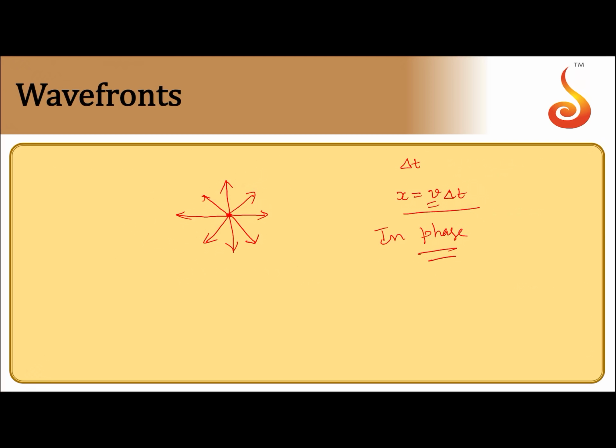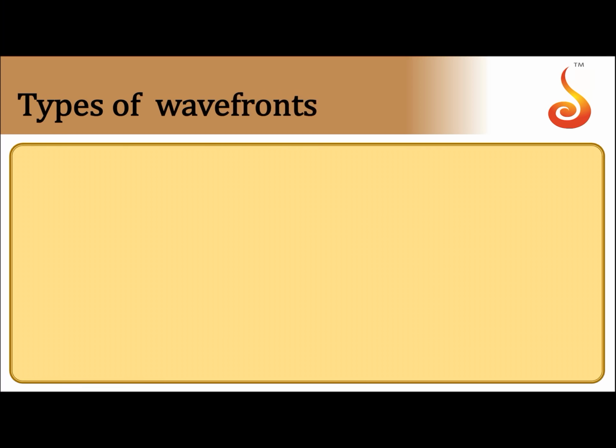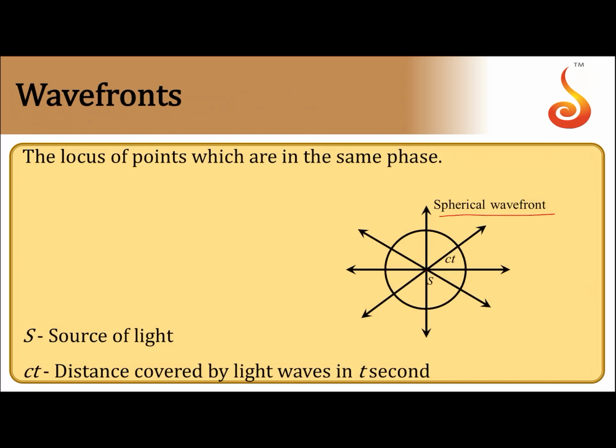So, this kind of a surface in which every point on the surface will be vibrating in same phase, that is what we call as wavefront. So, wavefront is locus of all those points which are vibrating in same phase. If you have a point source, the wavefront arising from that will be spherical in shape. So, it will give rise to spherical wavefront.